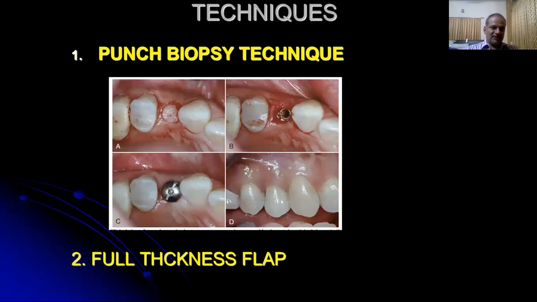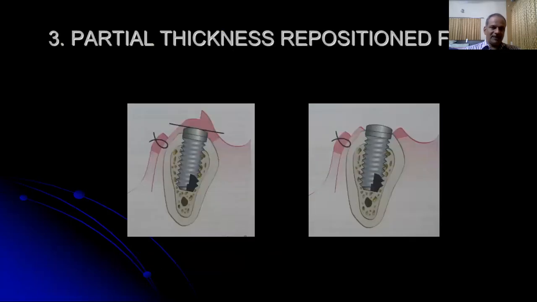Full thickness flap is indicated whenever there is bone growth over the head of the implant. Partial thickness flap, reposition flap is performed whenever there is a lack of keratinized tissue. In that case, the crestal incision can be placed slightly lingually whenever there is lack of keratinized tissue on the buccal side, and then the mesial and distal incisions